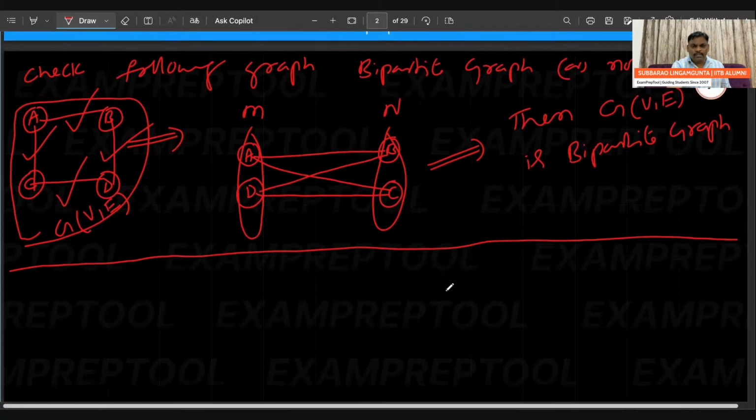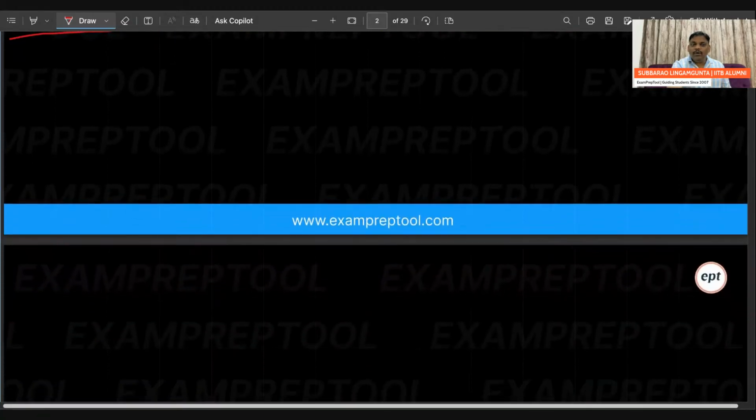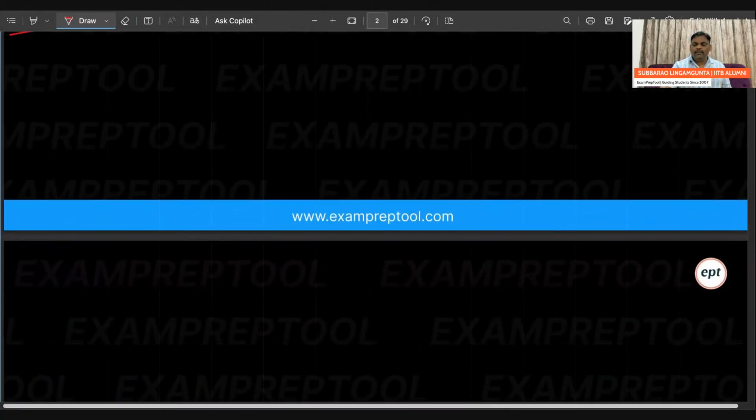Now let's move to the next. I think I have done one example. Let me do one more example, you will get more clarity. See this one, one more example.